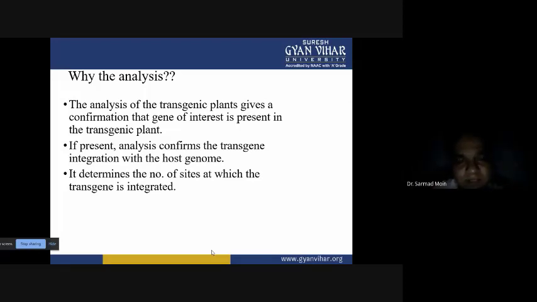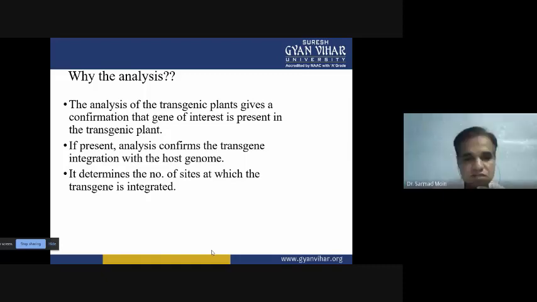So if our transgene is present, then we can confidently say that the transgene is successfully integrated into the host genome. Otherwise, if your gene is not coming with the selectable marker or screenable marker, you can't confirm, and you can't say so confidently. So you can utilize screenable and selectable markers with your gene of interest, so that later on you can select from the group of cells. Some cells don't have your transgene, and some cells have the transgene, so you can easily distinguish between them.